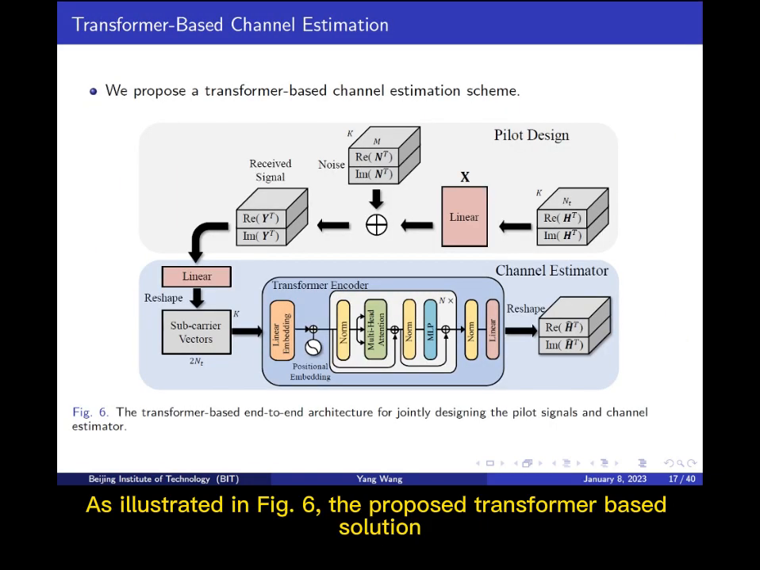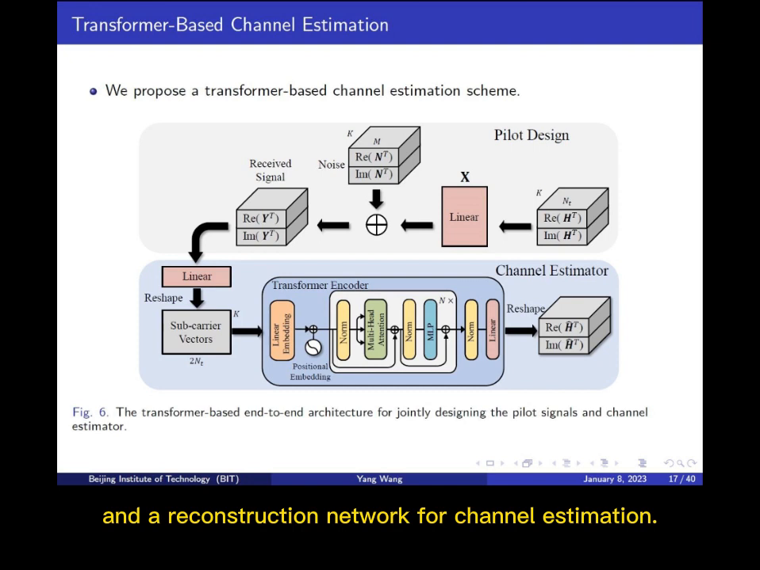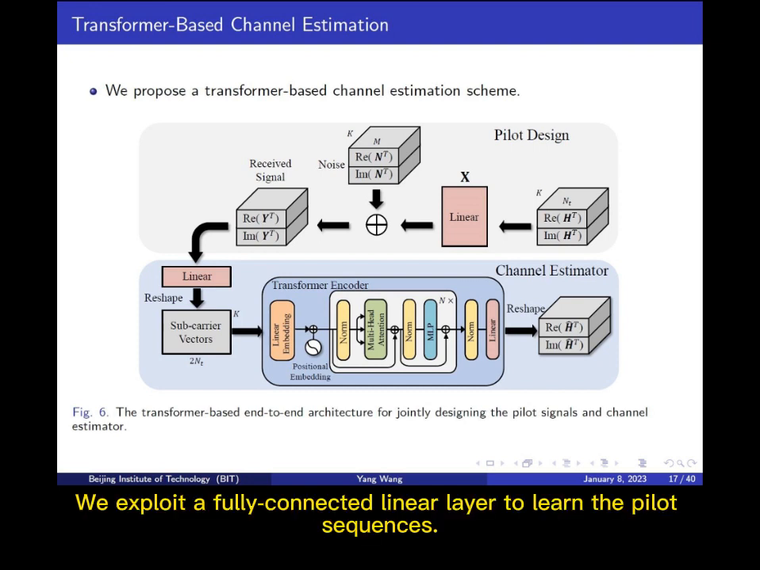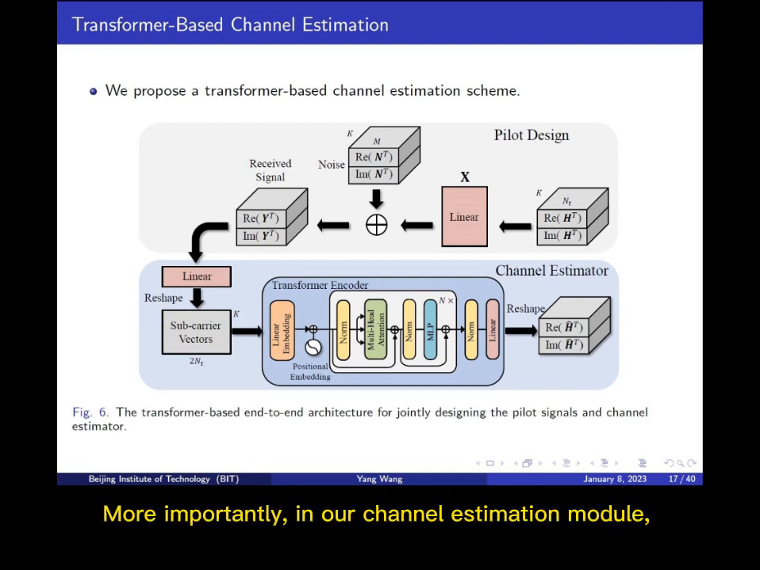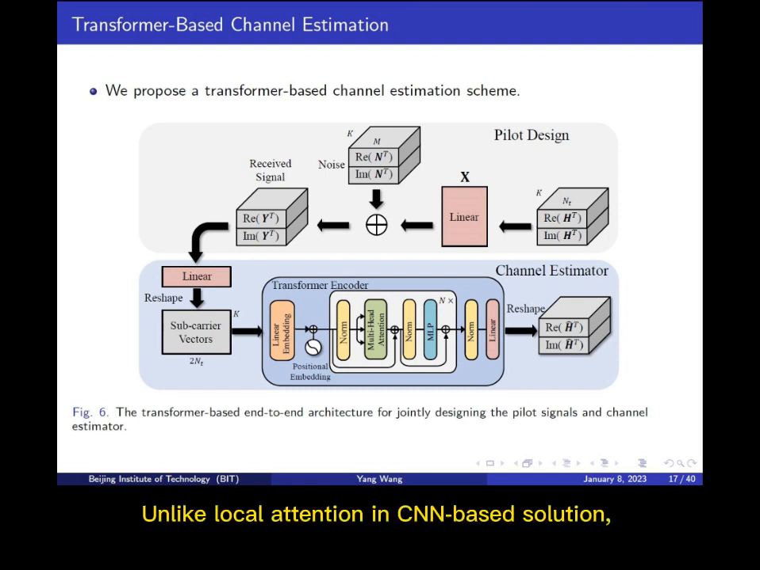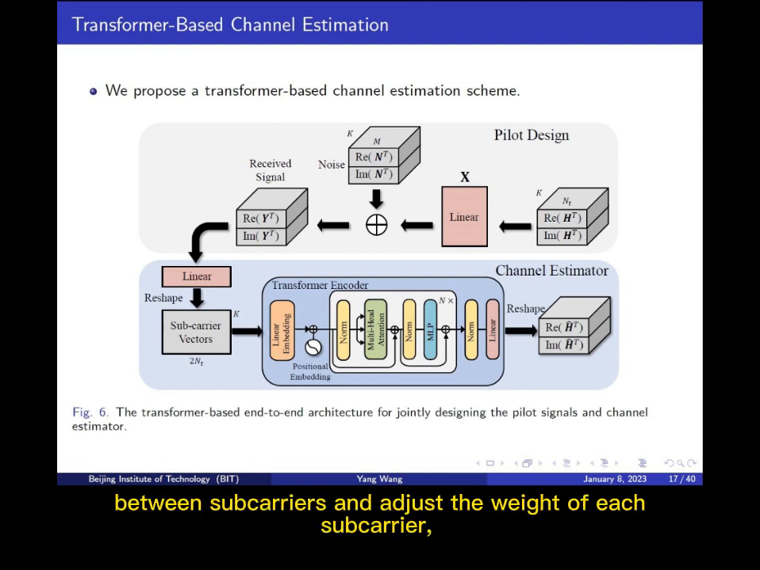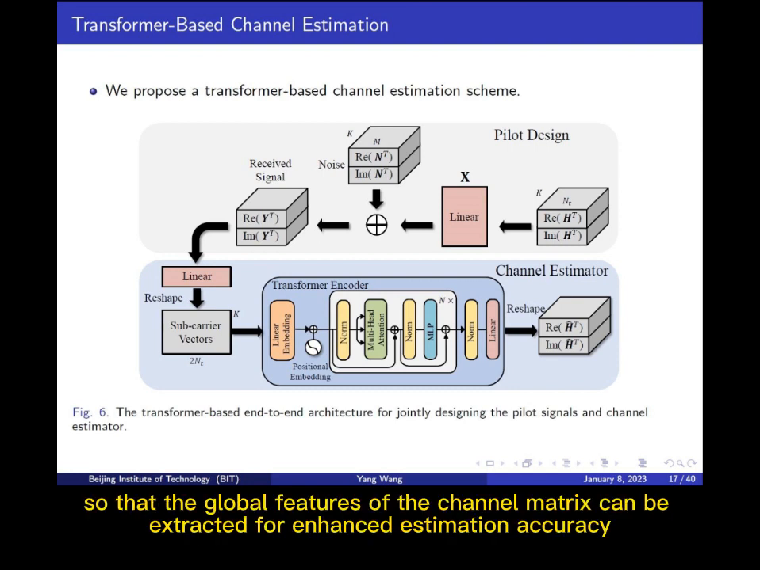As illustrated in Figure 6, the proposed transformer-based solution includes a dimensionality reduction network for pilot design and a reconstruction network for channel estimation. We exploit a fully connected linear layer to learn the pilot sequences. More importantly, in our channel estimation module, the encoder part of the transformer is exploited to reconstruct the channel. Unlike local attention in CNN-based solutions, self-attention in the transformer can extract long-range correlations between subcarriers and adjust the weight of each subcarrier, so that the global features of the channel matrix can be extracted for enhanced estimation accuracy.